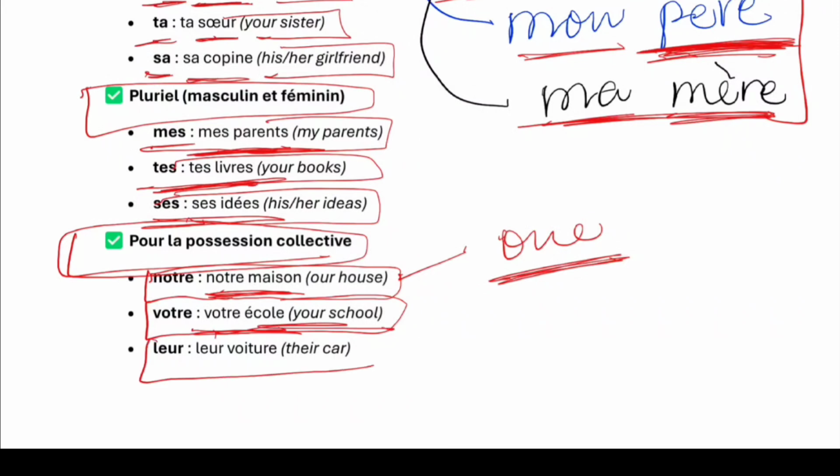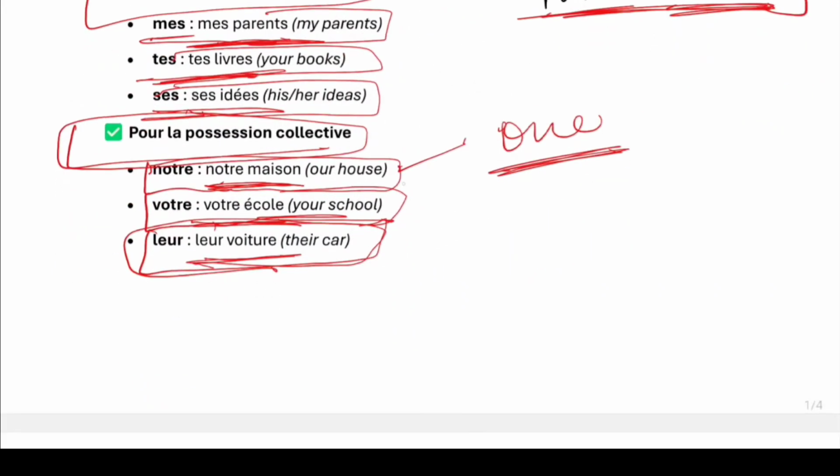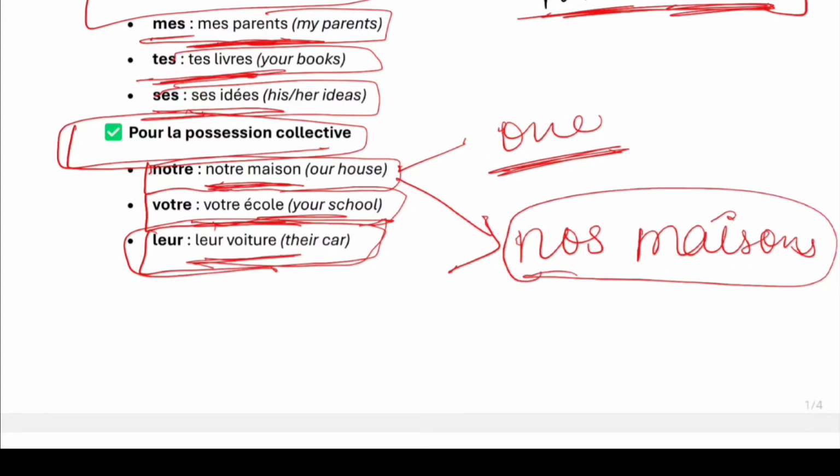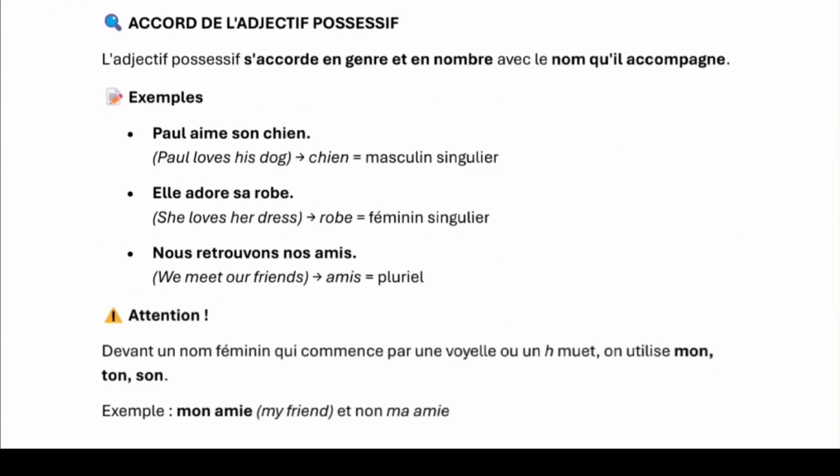And leur voiture, their car. So there is more than one person this car belongs to, basically a group of people, maybe a family of 3-4 people who own it. Now if you want to say, for example, there are different houses of different people, you can even say nos maisons. In that case, it's not collective like we have seen here. It's individual houses of different individuals.